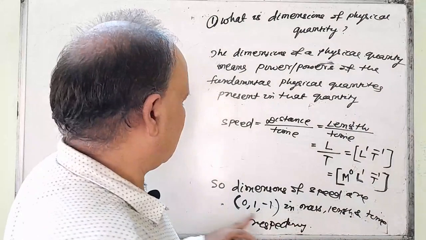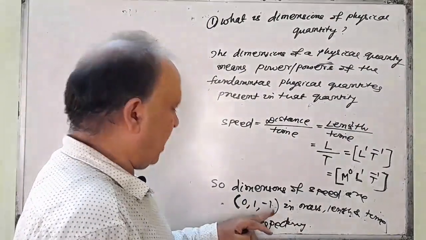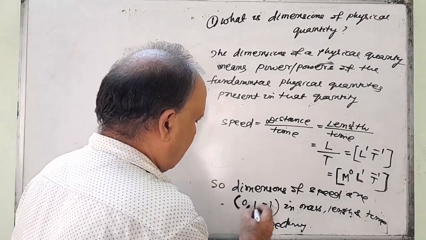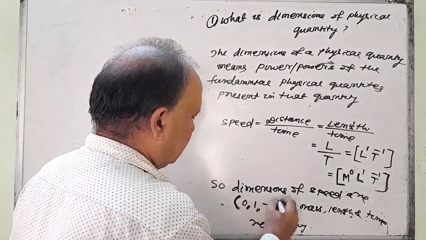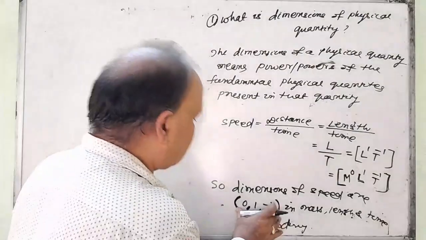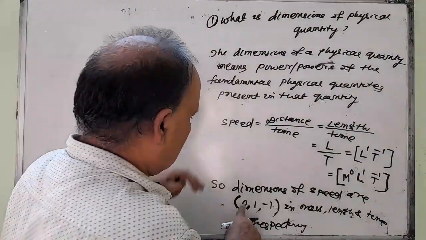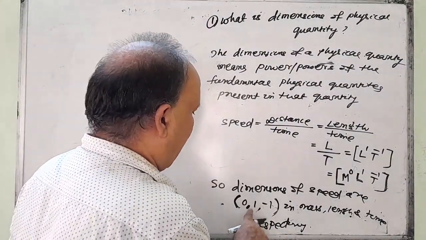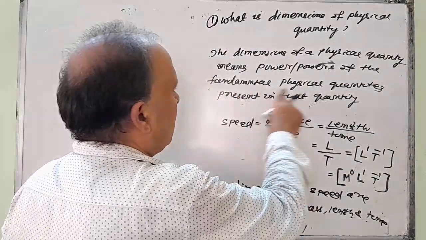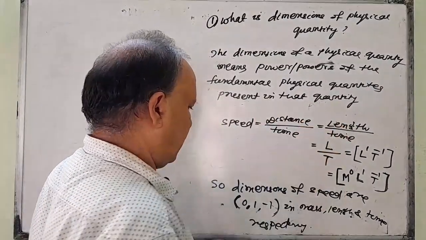So the dimensions of speed are 0, 1, minus 1. You write their powers and you give these parentheses, separated by commas. This is the dimension. So the dimensions of a physical quantity means the power or powers of the fundamental physical quantities present in that quantity.